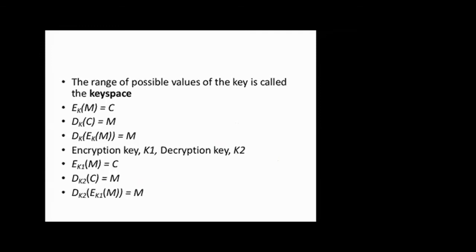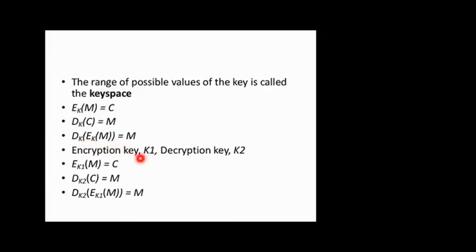So the range of possible values of a key is called the key space. Here, this is an example of a symmetric key. Encryption of the message gives you a cipher code, but the extra thing is the key. Decryption also uses the same key. That's why it's an example of a symmetric key. Here, encryption as well as decryption use the same key.